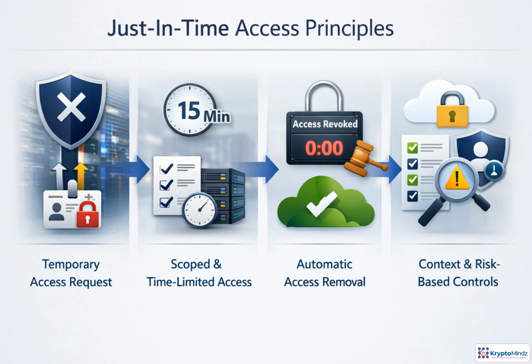Just-in-time access changes admin privilege from something people permanently have into something they temporarily earn. An administrator requests elevation for a specific task, system, and time window. Policy checks identity, risk, approvals, and environment sensitivity before access is activated. When the task ends or the clock expires, privileges are removed automatically. The benefit is straightforward: fewer standing permissions, smaller exposure windows, and less opportunity for credential theft or privilege abuse.